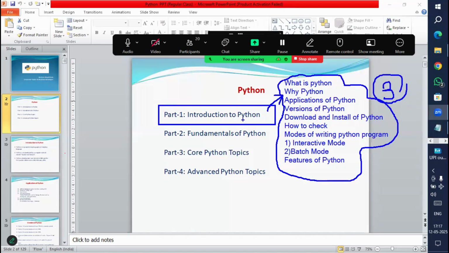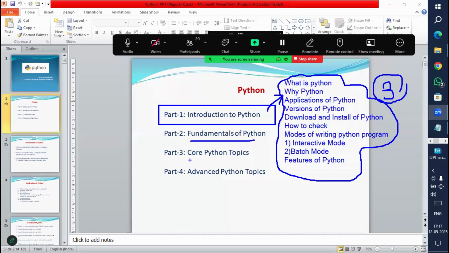Once we finish this part one, we are going to start part two, which is the fundamentals of Python. Here we are going to learn the basics of Python. These are very, very important if you want to write Python programs. These fundamentals will also take 3 to 4 sessions.